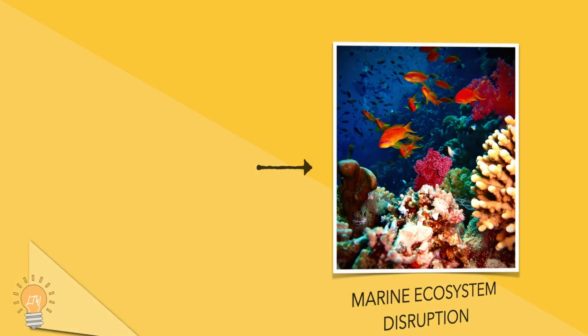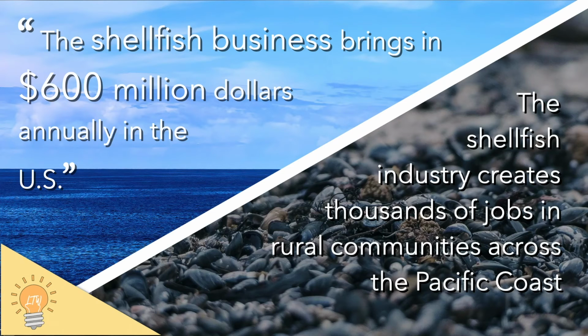So, observing a case study looking at the Pacific Ocean in the US, we can see the true impact of ocean acidification. Many businesses in the Pacific Ocean harvest and sell shellfish sustainably throughout the country, bringing in around $600 million annually. And this creates thousands of jobs in rural communities every year. Coastal communities are heavily reliant on these industries to support their local economy.